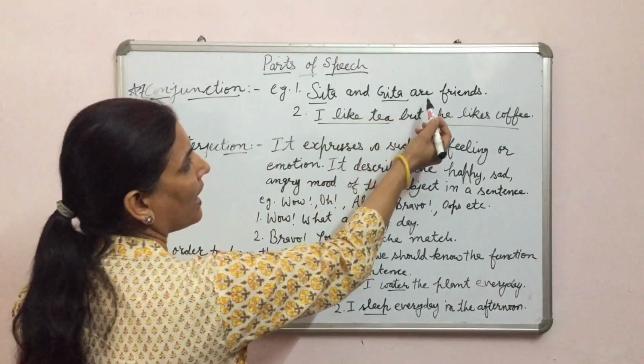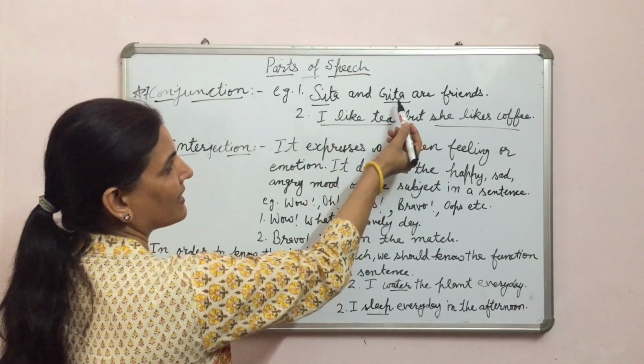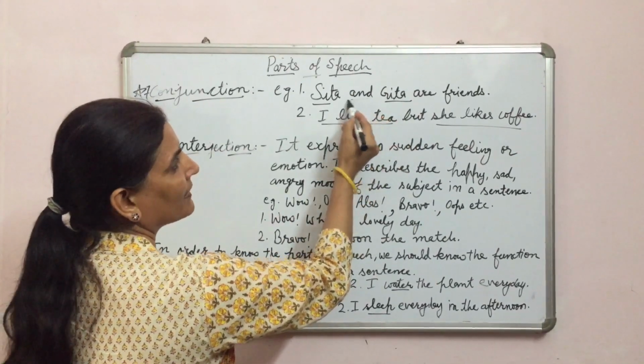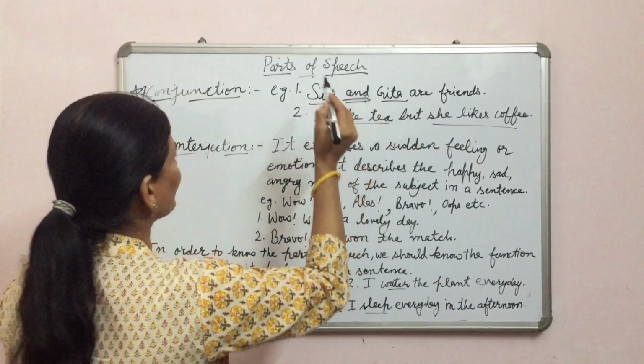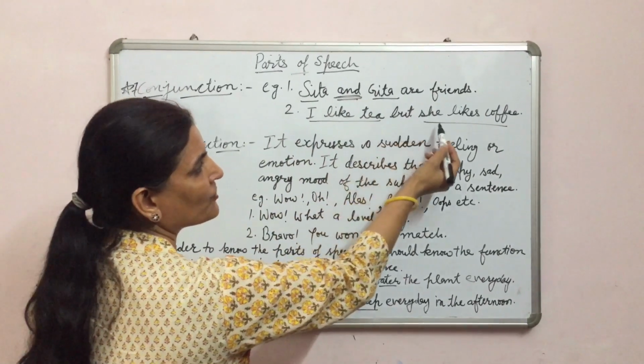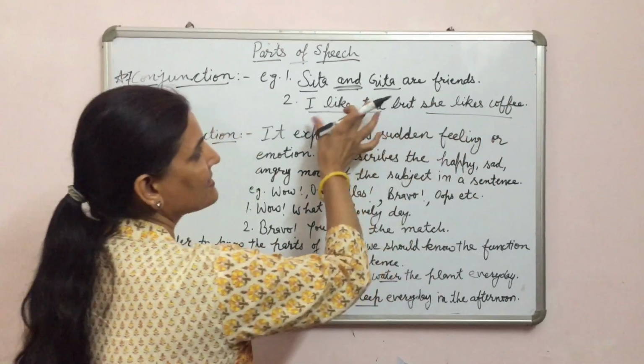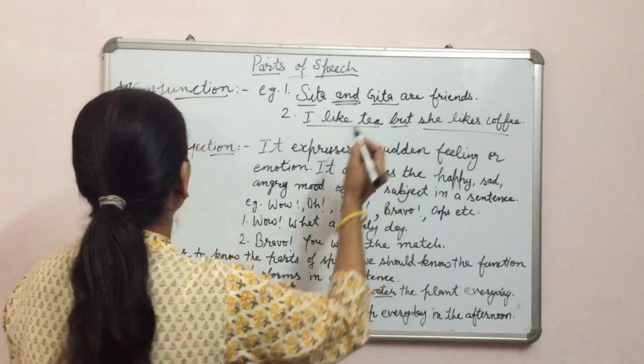Look at the examples of conjunction. Sita and Geeta are friends. Here Sita, Geeta, these are two words and these are joined with "and". And is conjunction here. Second example is I like tea but she likes coffee. These are the group of words and these are joined with "but".